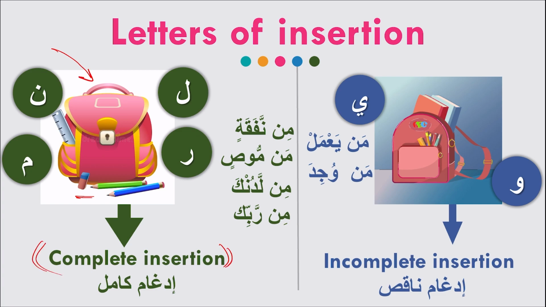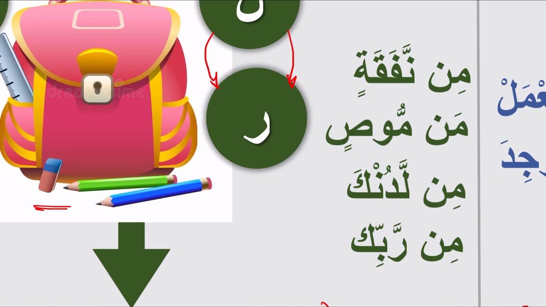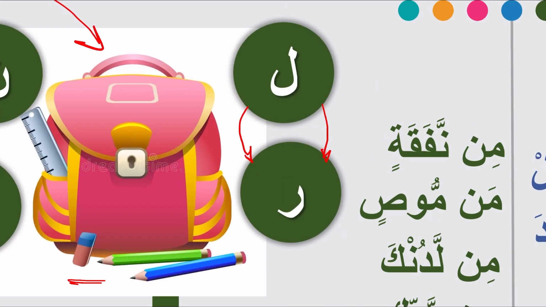Like on lam and noon, ra and mim. Lam and ra, which are idgham without ghunna, and noon and mim, the letters which already have ghunna with them. These are the complete insertion. The same for the incomplete insertion. The 2 letters left are the letter ya and the letter waw. These are the incomplete insertion. So if we have complete insertion, we may have complete insertion with ghunna, and complete insertion without ghunna.